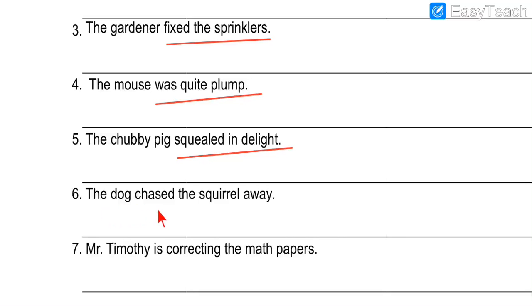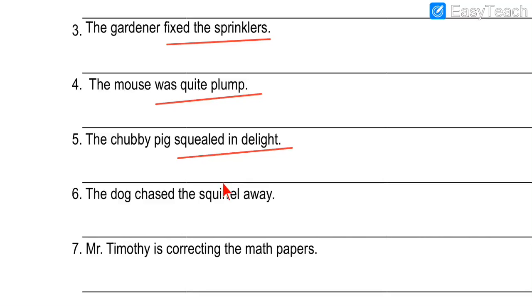Then number 6, the dog chased the squirrel away. So chase means to run after something or someone. So the dog is running after the squirrel. The squirrel ran and maybe she climbed the tree. So the dog chased the squirrel away. Squirrel could not stand over there. The dog might hurt or eat her. So the dog ran and the squirrel ran away.